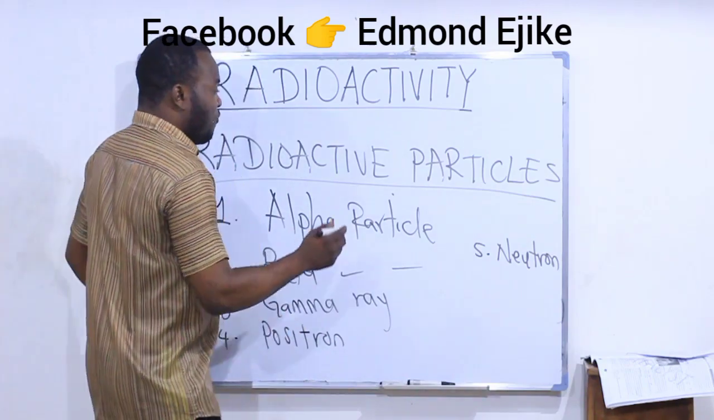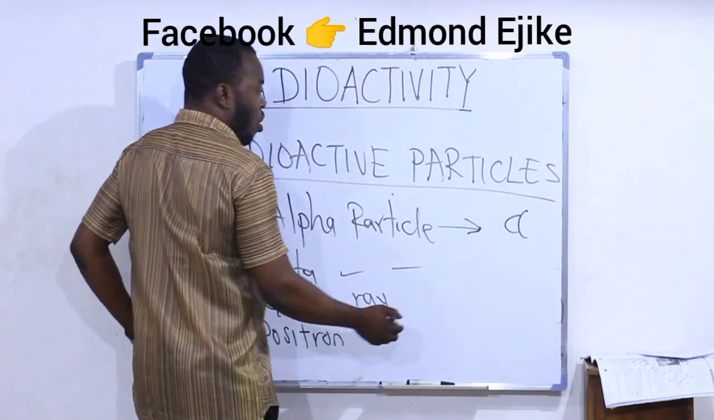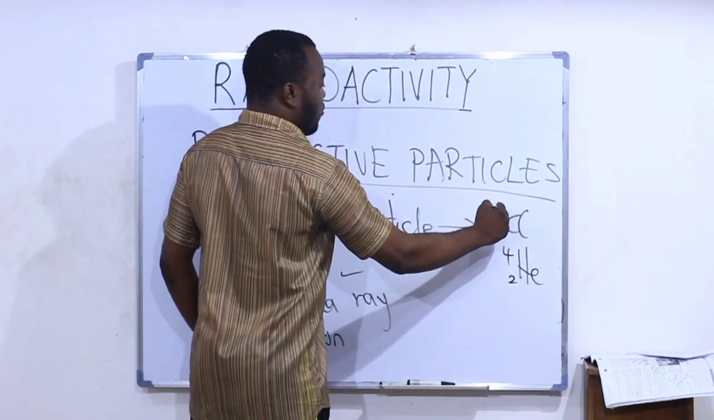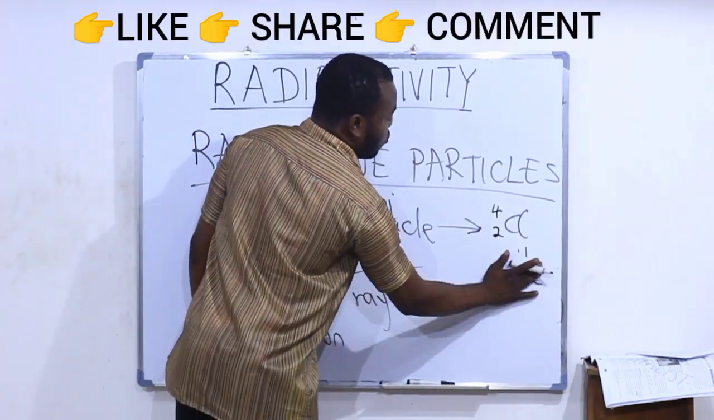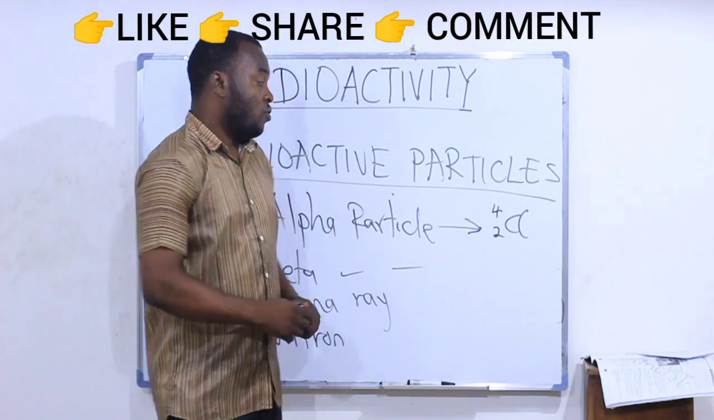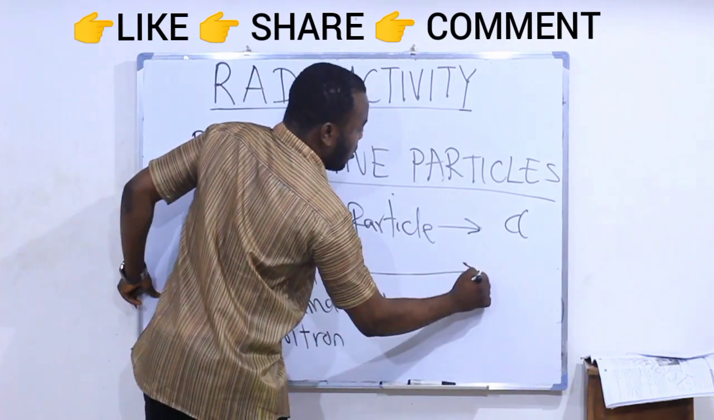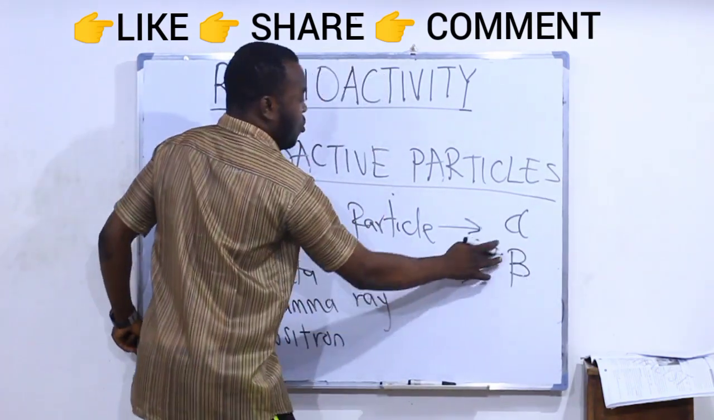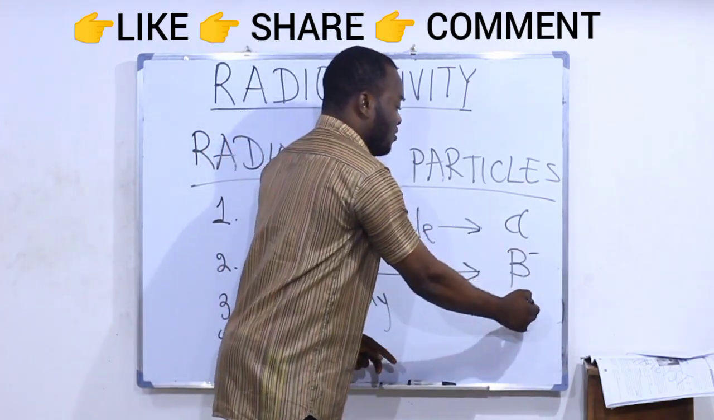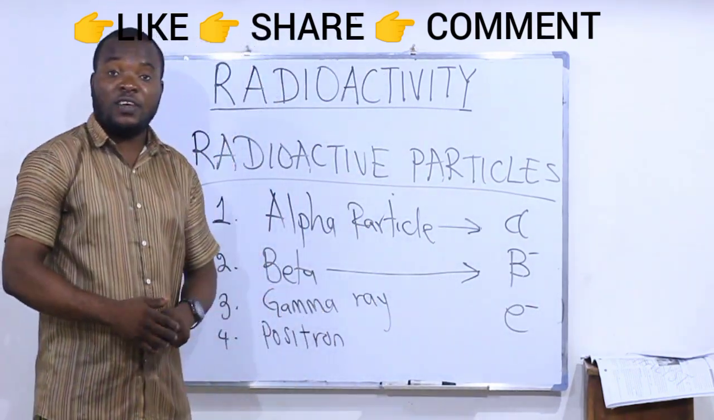Now, the symbol for the alpha particle is the alpha sign, or the helium atom. We can use helium to represent the alpha particle. Why? Because from observation, the alpha particle has the same mass as the helium atom. So the symbol for the alpha particle is alpha. The symbol for the beta particle is the beta sign, or you use the sign of the electron, e. Why do we use the electron sign? Because it has the same characteristics as the electron. So a beta particle simply means an electron.